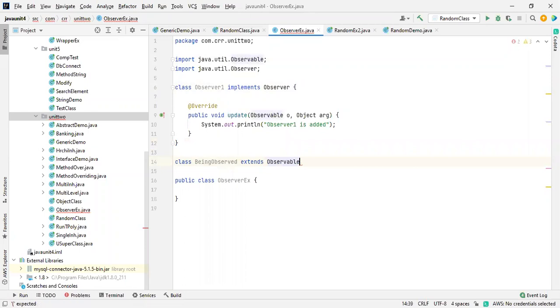Observable is also available inside the util package. So let's go for it. Here I'm going to take a method to increment it. This is just a demo, right? I'm going to take void increment, and inside this is a method.